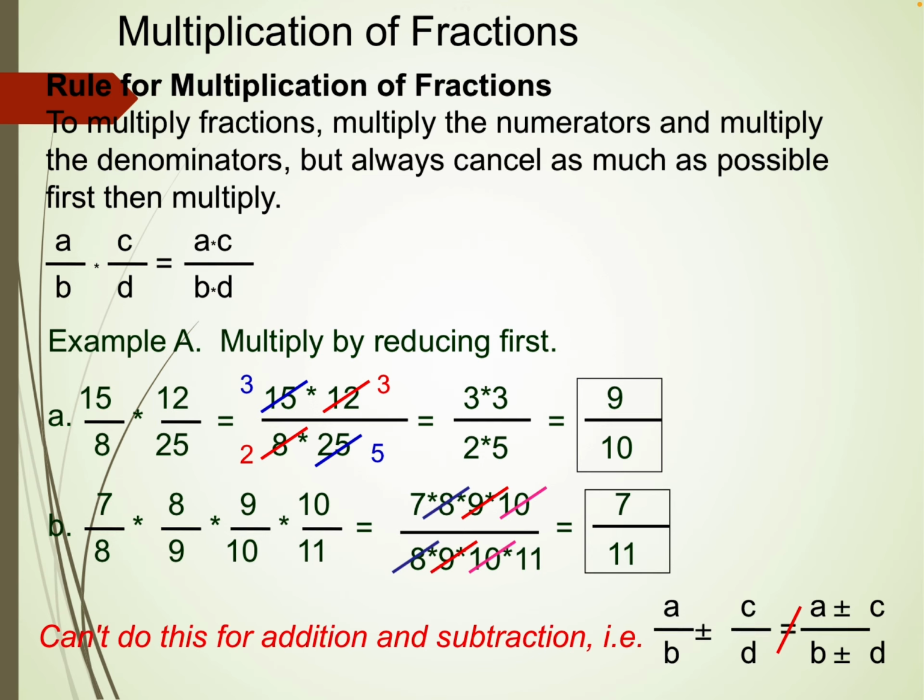So division of fractions का division will be almost the same as multiplication. What we do: if instead of the multiplication sign we have division, we will reciprocate one number and change the sign from division to multiplication. But this rule will not be followed in the case of addition or subtraction. Suppose a by b plus c by d. We cannot add a plus c and b plus d, but we can only multiply or divide. Okay,